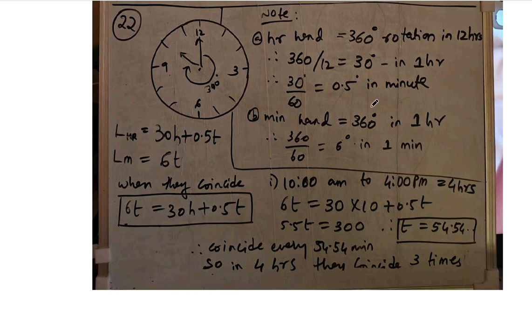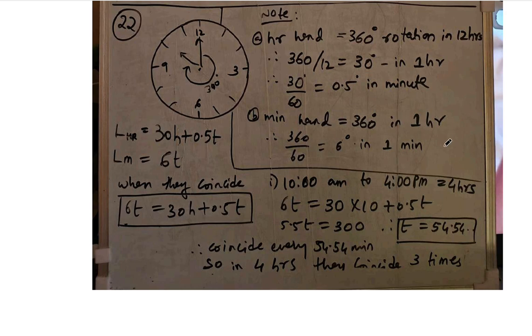That is the first point. So if we know in 1 hour it will travel 30 degrees, then in 1 minute, dividing by 60, we will get 0.5 degrees. It will travel 0.5 degrees in 1 minute. This much is clear.